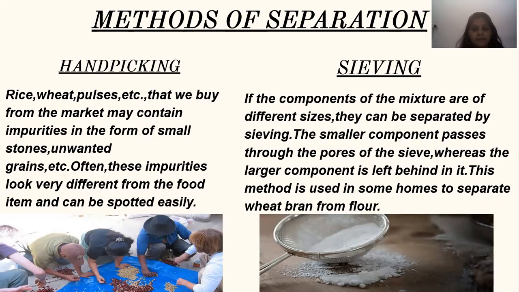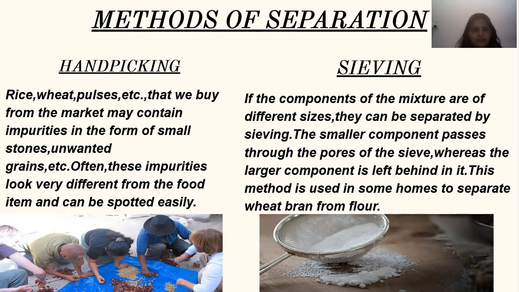Other methods of separation are hand picking and sieving. Now, what is hand picking? When we remove the unwanted things by hand, that process is termed as hand picking. Everybody must have done this. Rice, wheat, pulses, etc. that we buy from the market may contain impurities in the form of small stones, unwanted grains, etc.